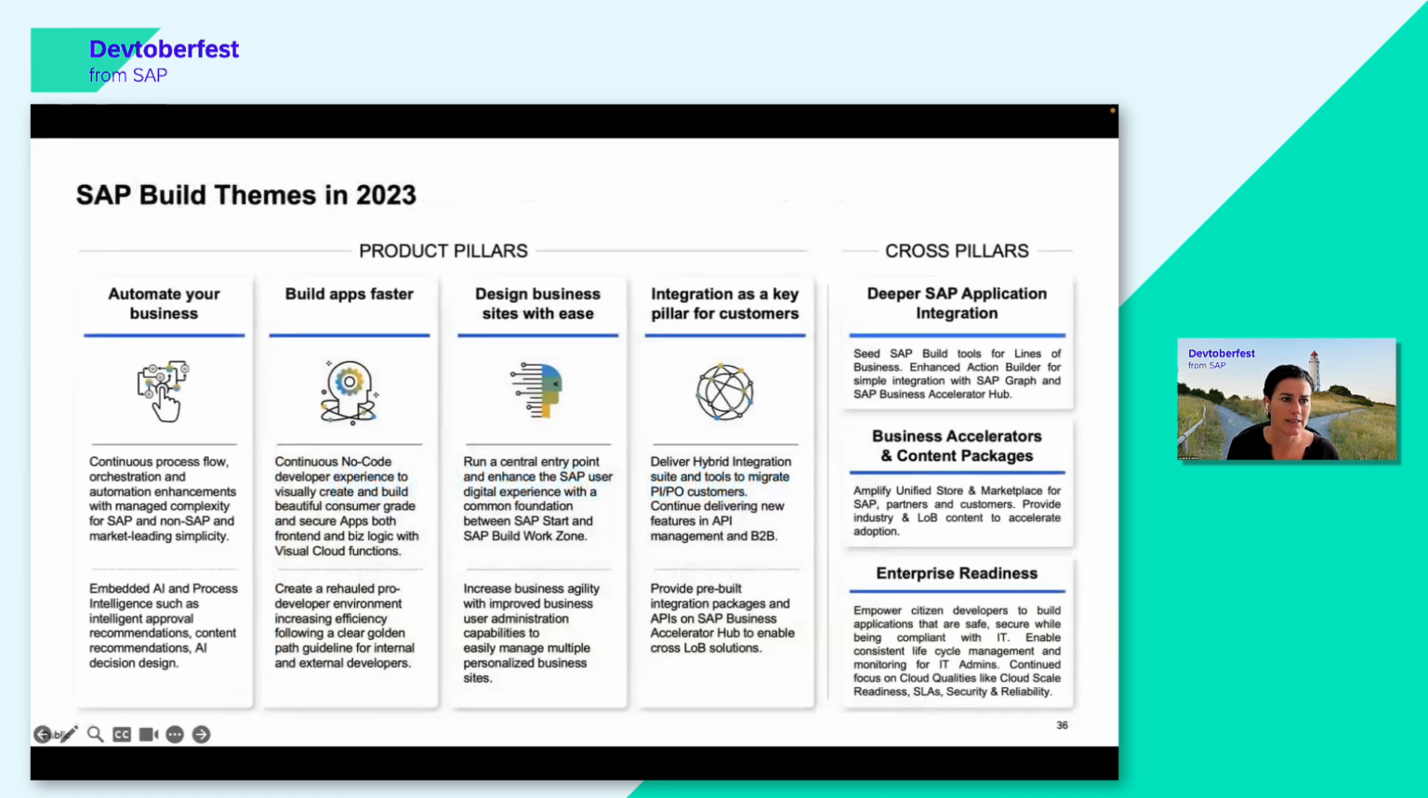So let me finalize this presentation by looking again into the SAP Build themes in 2023. This is a summary of what you have seen just now in this presentation. So we're focusing on automating your business. With process flow orchestration and automation, we're putting more and more enhancements here so that the user experience in creating these processes improves more than it already has, and it will improve more in the remainder of this year. We put more focus on how to build applications, full stack applications in SAP Build Apps, and also into the user experience of creating these workspaces in SAP Build Work Zone.